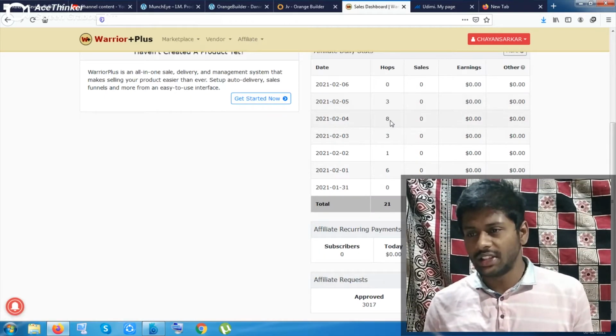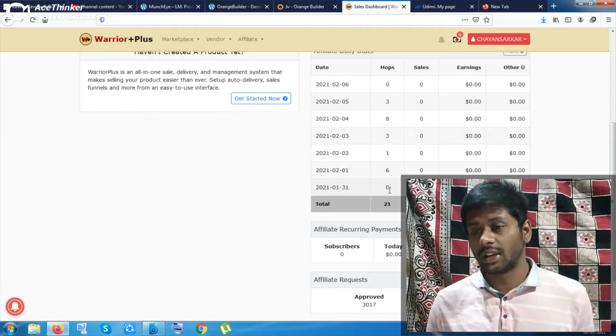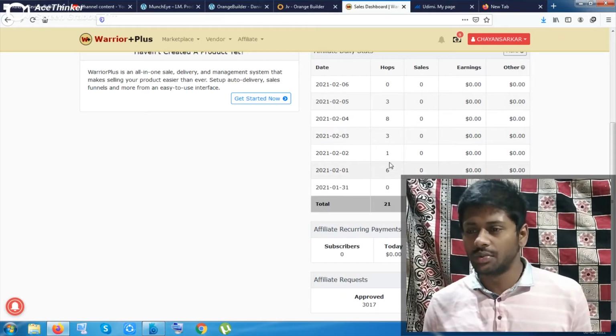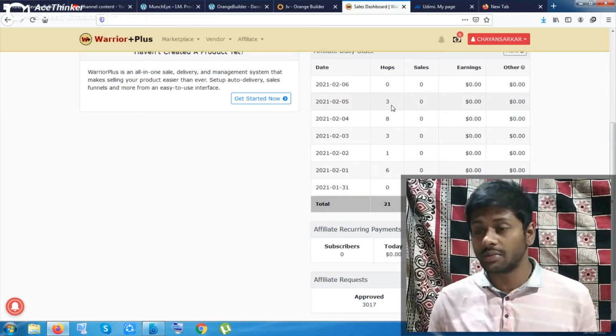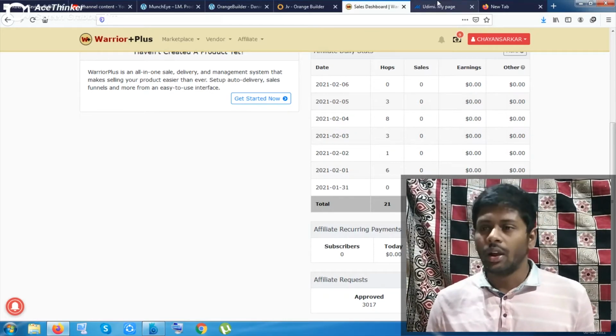If I try to show you from my dashboard, you can see these hops. So these hops are coming. I am sending traffic. This is totally free traffic. I have not run advertisements yet. And once I have started getting these hops, there will be a higher chance to get the sales. But what is going on here?